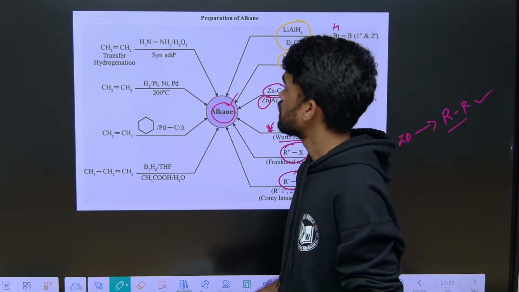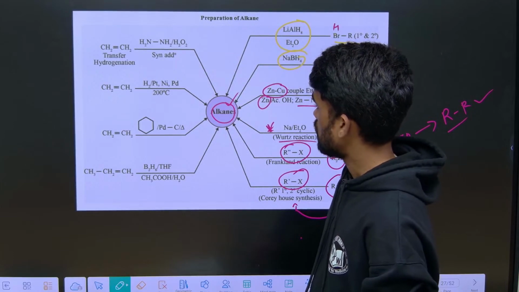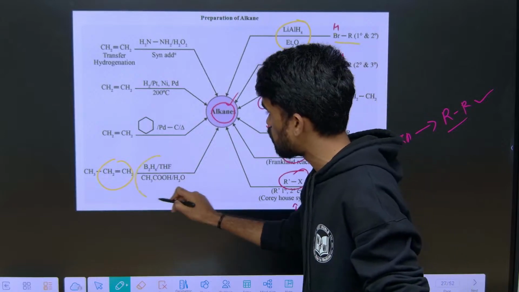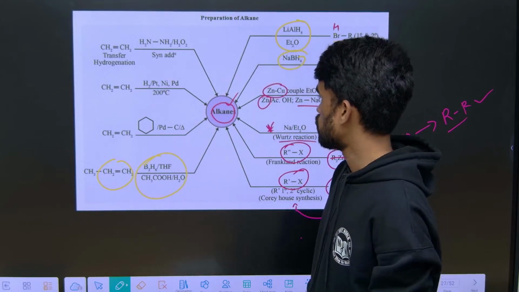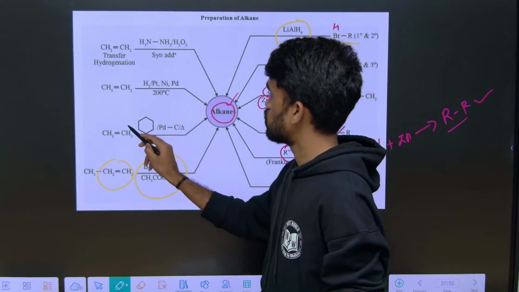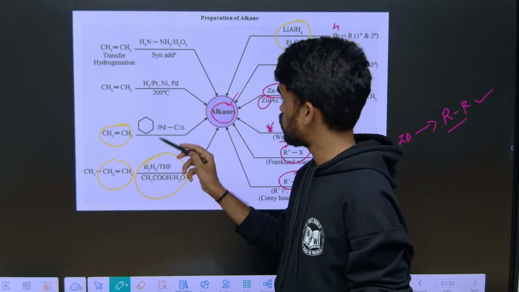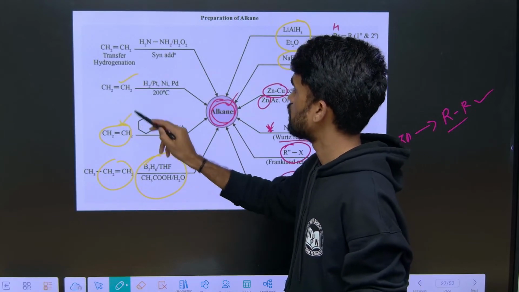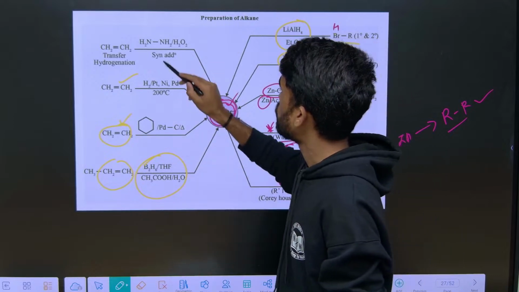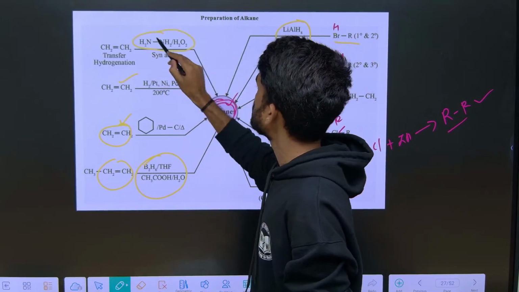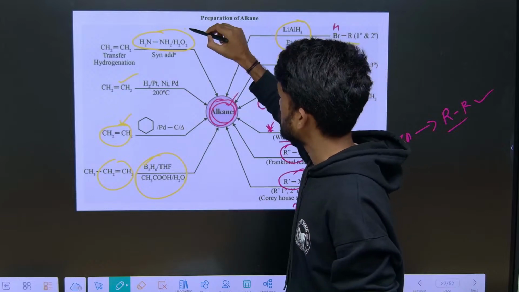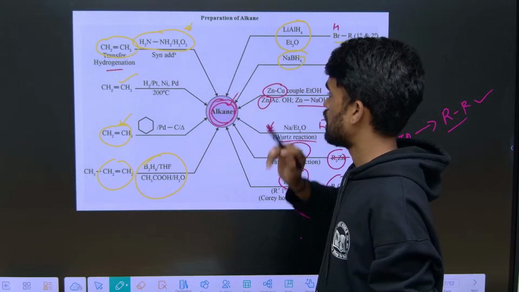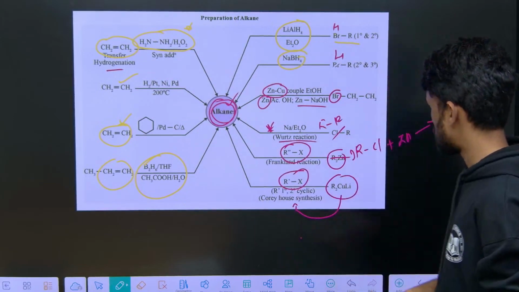Next, the alkene process we haven't discussed; we will discuss it in hydroboration of alkenes in the upcoming class. One more thing: alkenes upon hydrogenation give the respective alkanes. That is what the two reactions indicate here. One more, hydrazine with H2O2, is also one of the important ones. It is transfer of hydrogen, so here the alkene is converting into an alkane. Okay, so this is about the discussion.